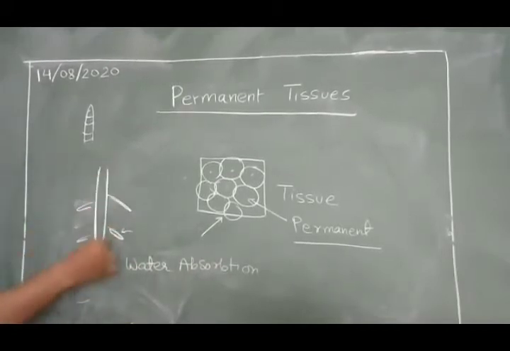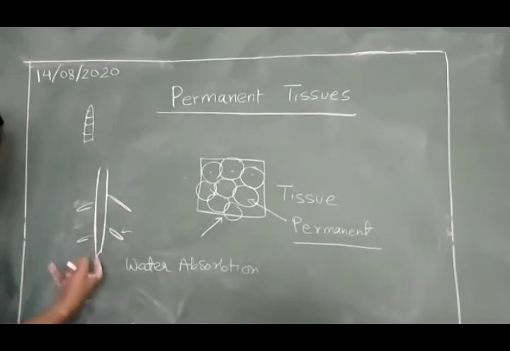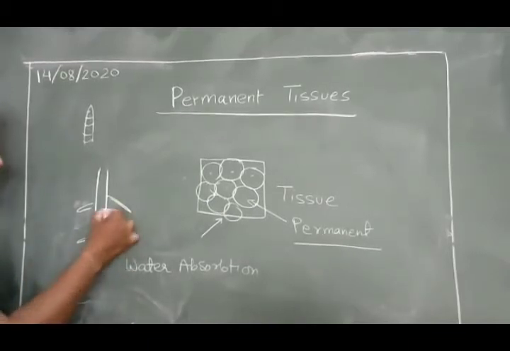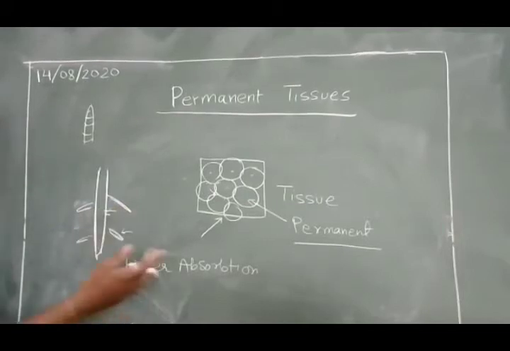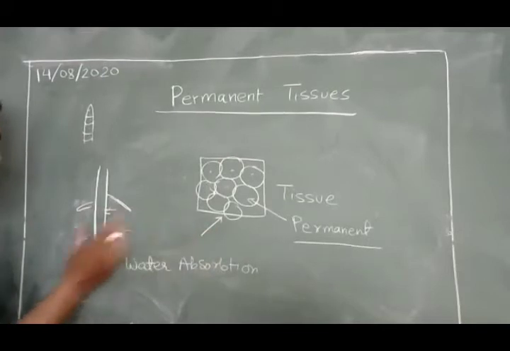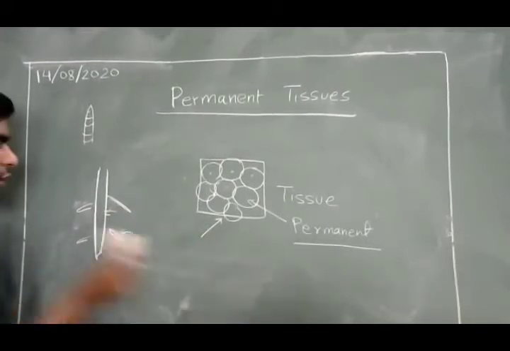Similarly, the epidermis, the outer part of any organ, has the function to protect the organs, whether it is the epidermis of a leaf, stem or root. So every tissue that becomes permanent will be called a permanent tissue.